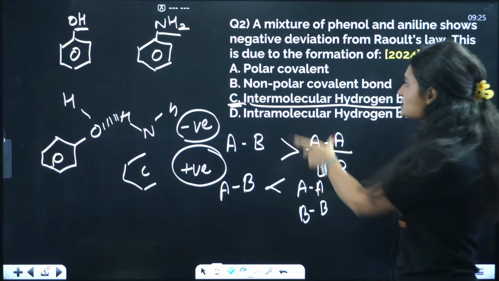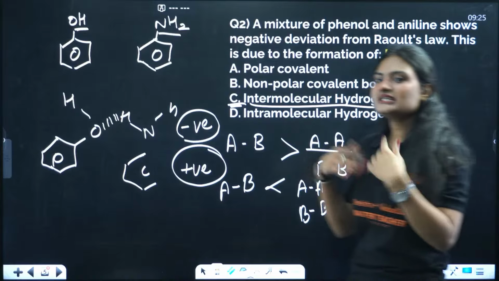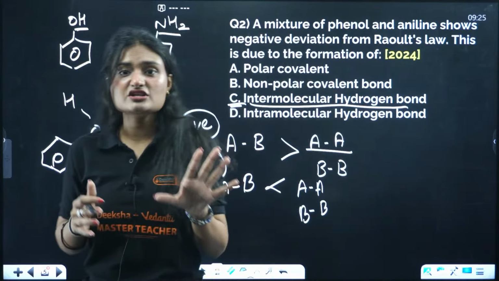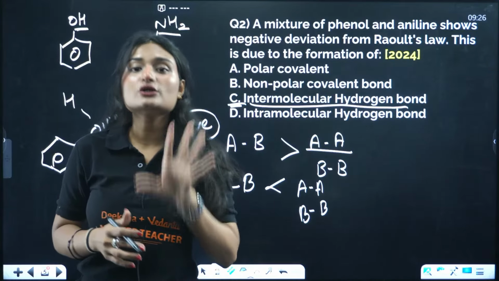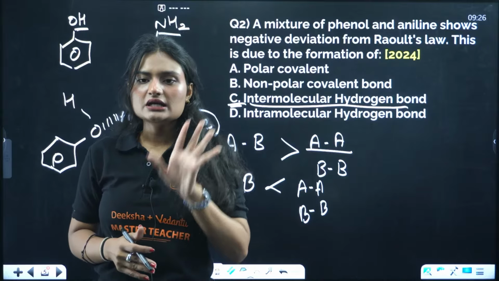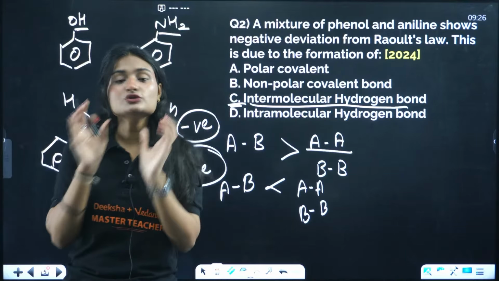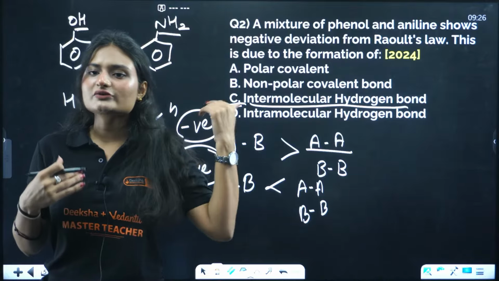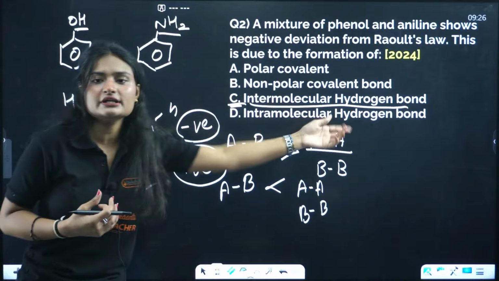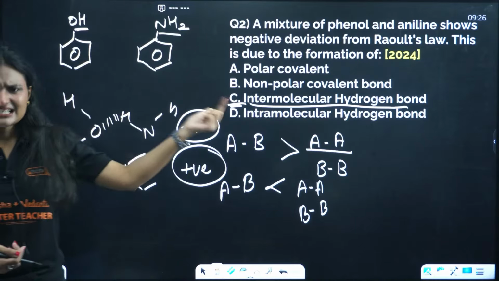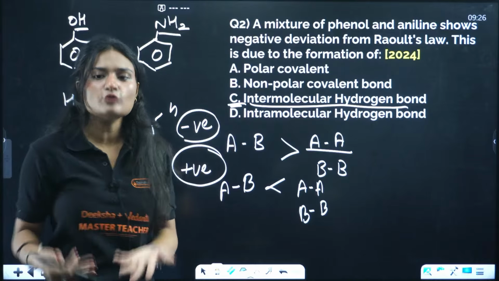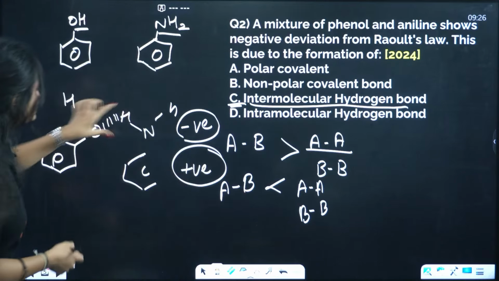Okay, that means it is showing negative deviation, and it is generally shown for cases where hydrogen bonding is involved. And as we are mixing two different molecules, it will always be intermolecular hydrogen bonding. Okay, intra happens within the same molecule.